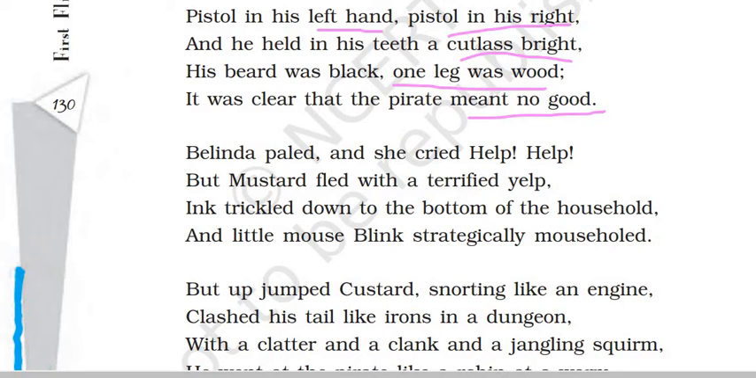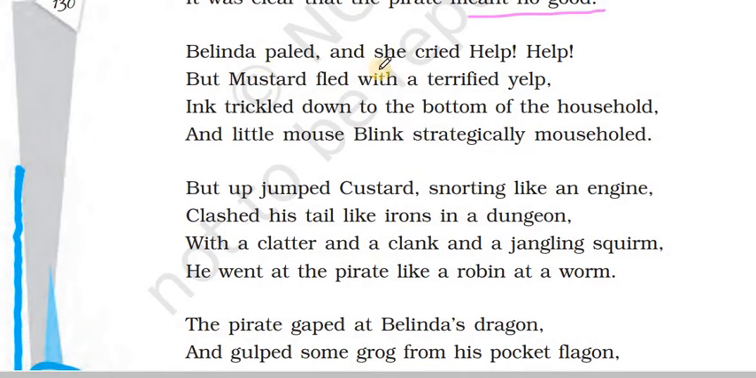So seeing the pirate, Belinda really paled. She became very dull. Her face turned pale and she cried, "Help, help!" She was just crying for help. She was clueless, helpless. But Mustard fled with a terrified yelp. So Mustard ran away from there with a cry.